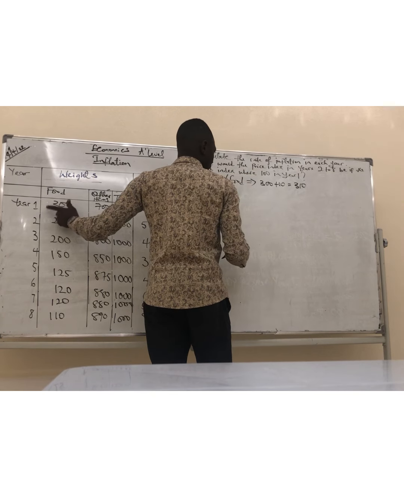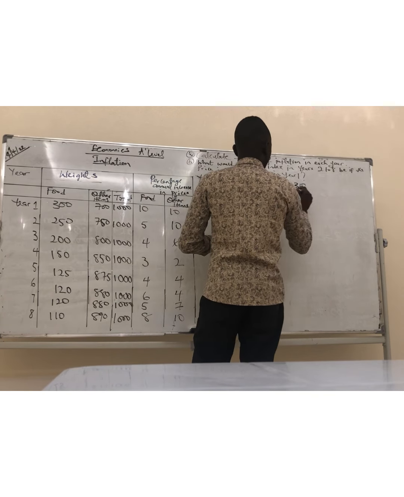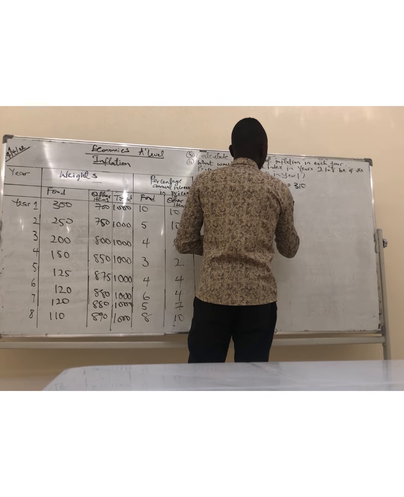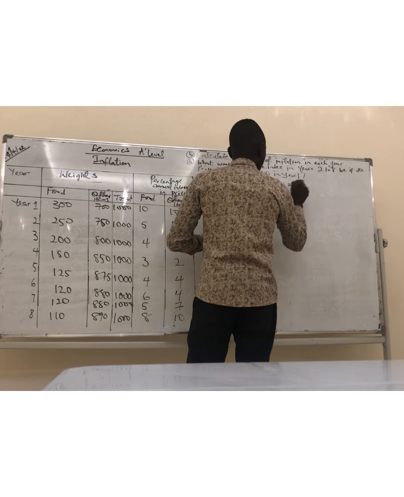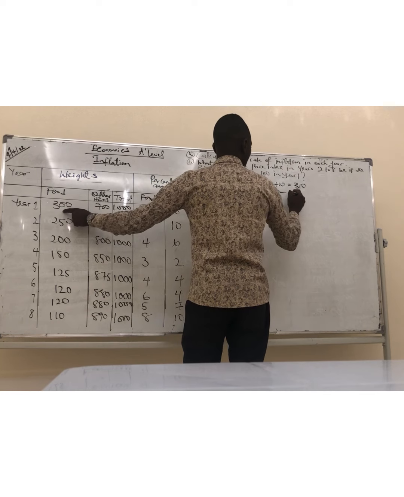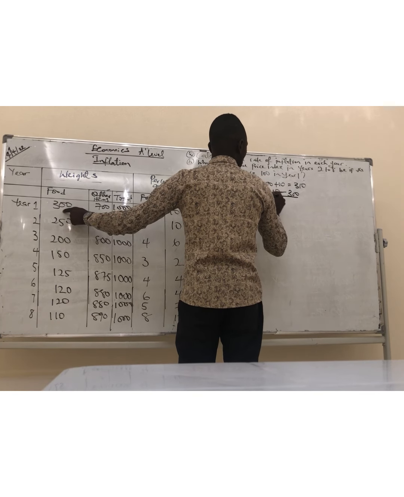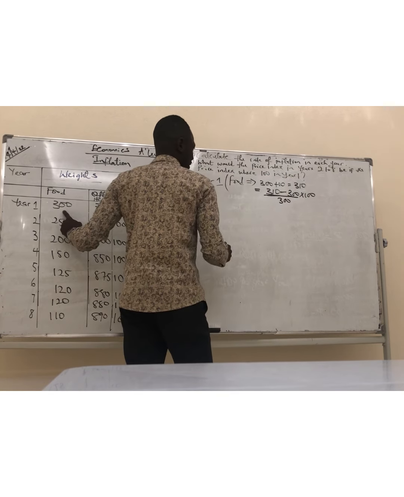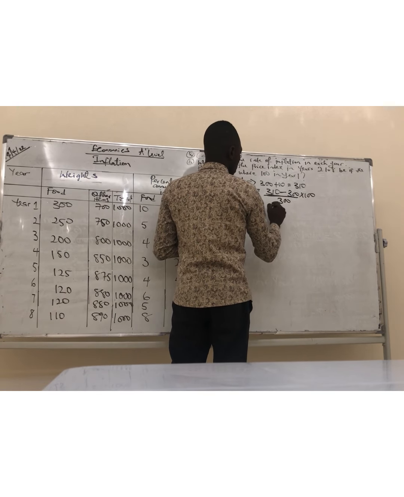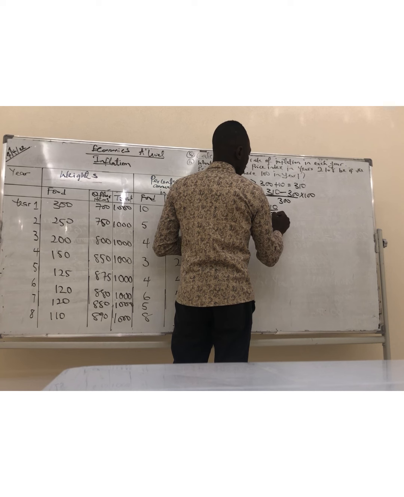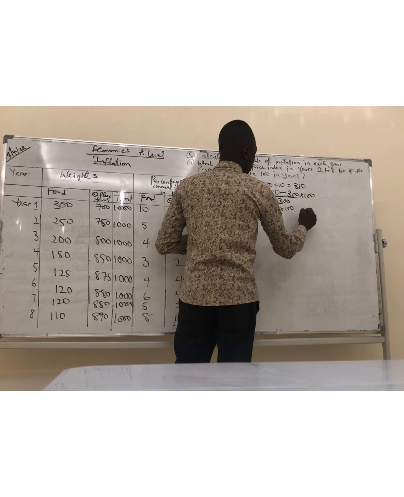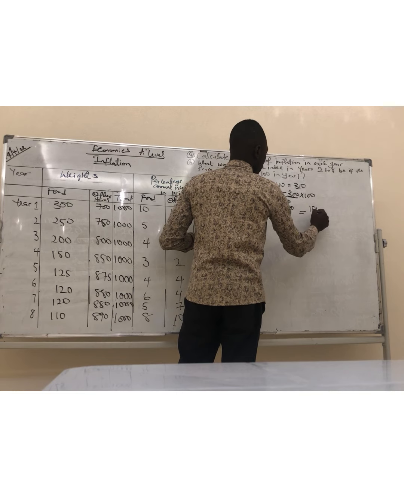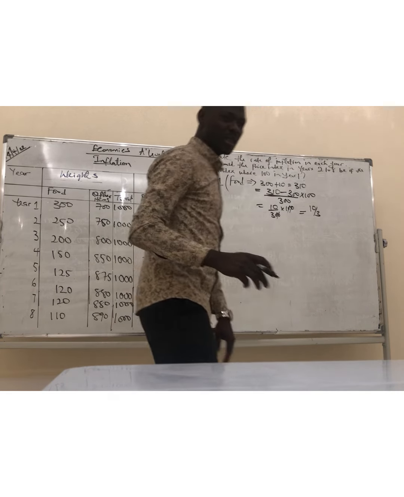Is that clear? Then for 310, the rate of inflation will be 310 minus the original price, 300, over 300, multiplied by 100. Do you get that? So this gives us 10 over 300 multiplied by 100. Cancelling the zeros, we have 10 over 3. So that's 3.3, I think.